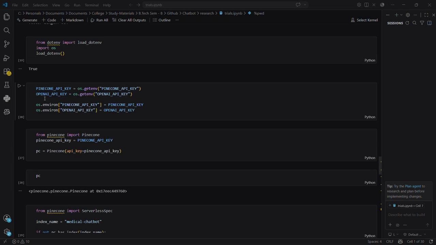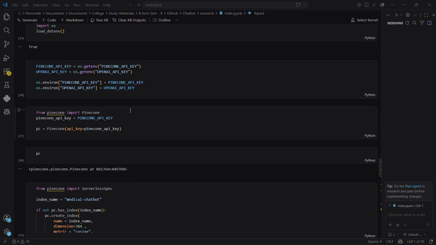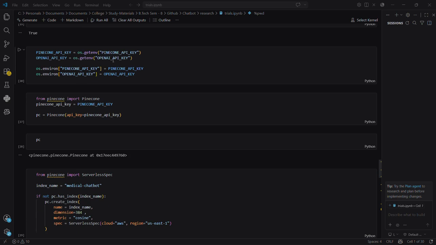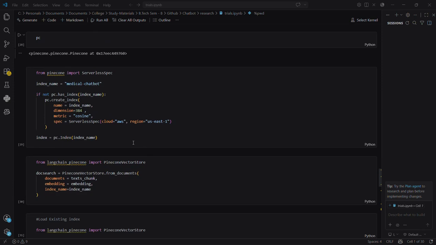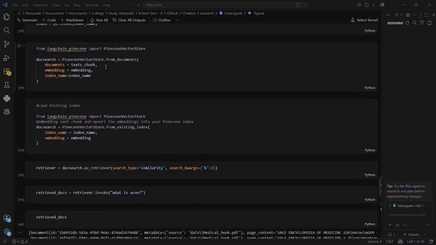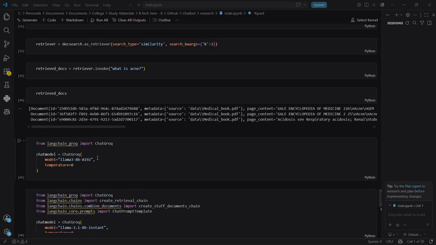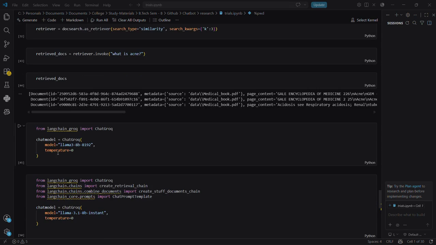For that, we need to give a Pinecone API key, and we haven't used the OpenAI API key. We have actually used the Grok API key. The key was mentioned as an OpenAI key in the code, but the API key given was a Grok API key, so no problem in that. As you can see, we are creating the index name and separating the chunks and all things, and we are including the Llama 3 8B model from Hugging Face.